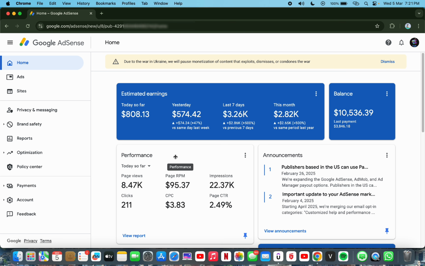Below, you can also see my CPC. My CPC is high, $3.83. Very high CPC because of the quality of the cookies we make use of. So all these accounts are fully loaded with my automation process. Fully automated process. No, I don't work with the manual method.